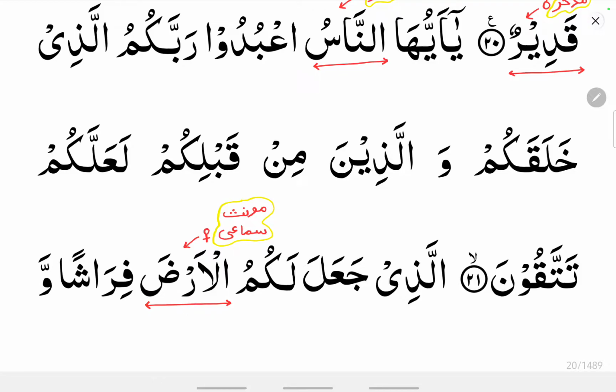Al arda, so here also you can see, as we know, it comes under muannas samai because it does not follow any rule, it comes under muannas samai.